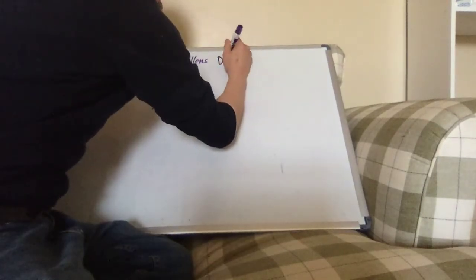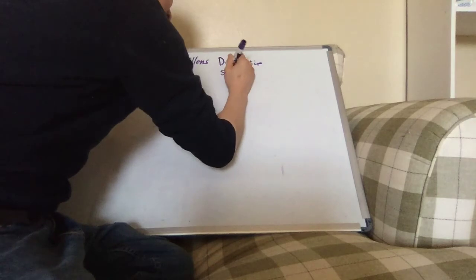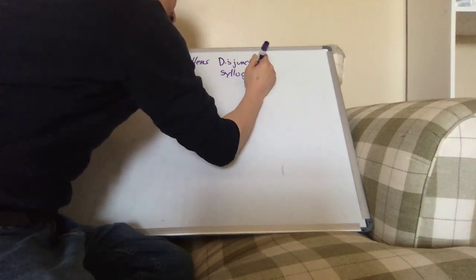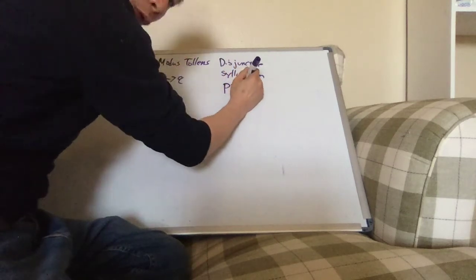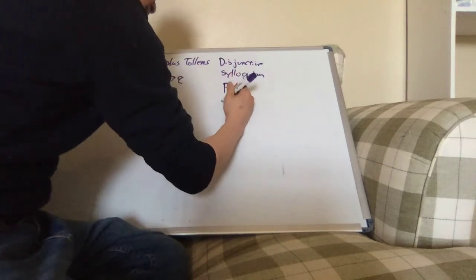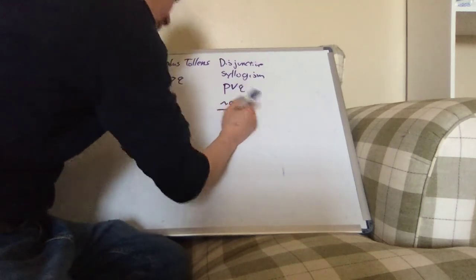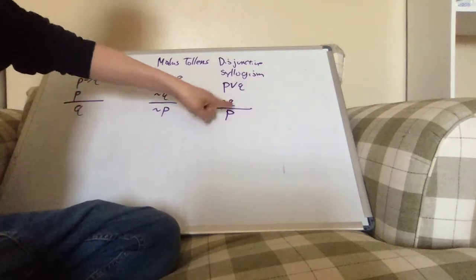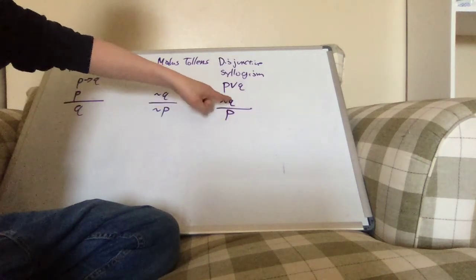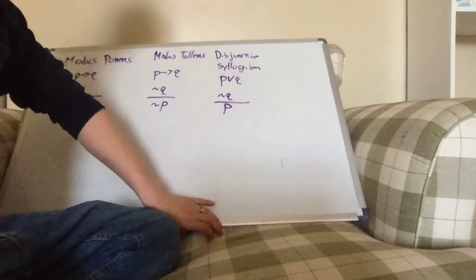The next one is disjunctive syllogism. And the argument here is that if you have P or Q, and then you know that one of these things doesn't happen, then we know the other one happens. So I can replace, by the way, not Q with not P, and then Q would happen. It's basically the same thing.